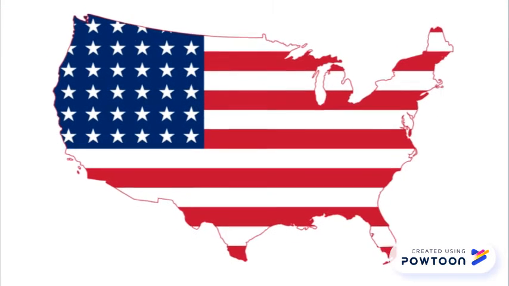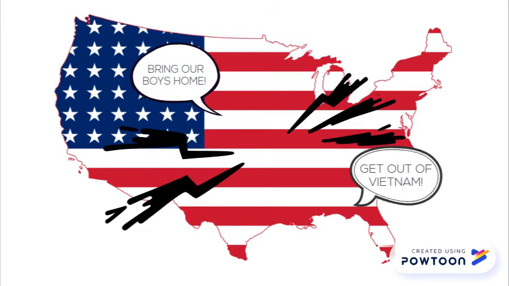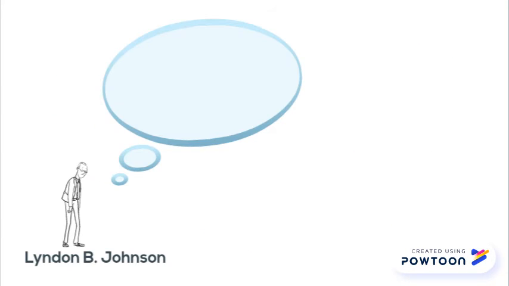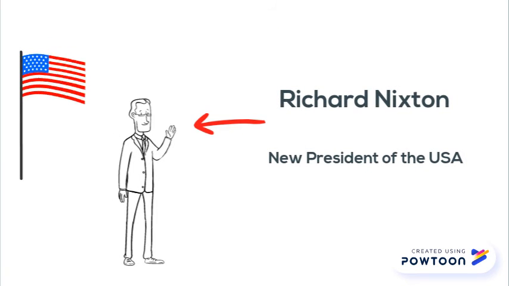Many people disagreed with their choice to enter the Vietnam War, so this divided America very deeply. Due to the situation in Vietnam, Johnson did not want to pursue the war, so he did not run for re-election. "I shall not seek nor will I accept a nomination of my party for another term as your president." This led to the election of Richard Nixon in 1968.